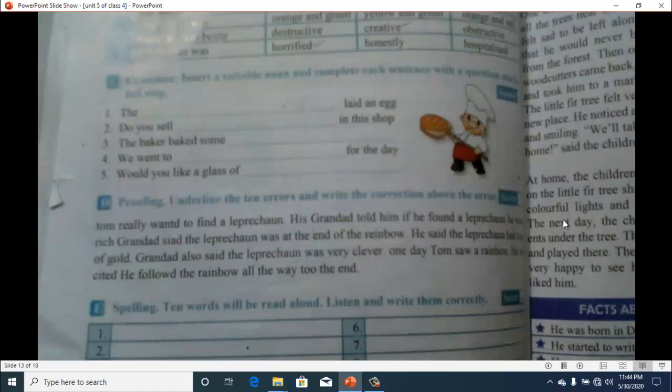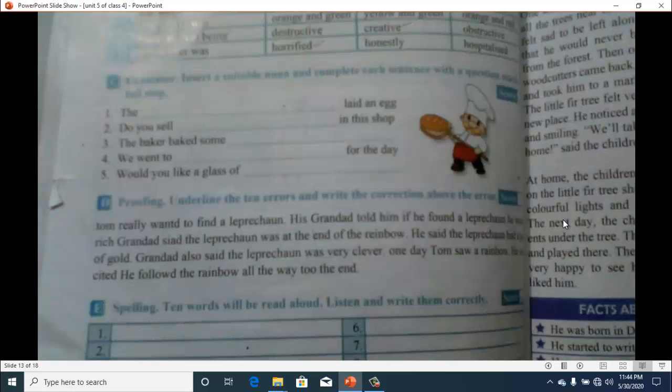Then we have comprehension. Choose the correct ending for each sentence. The child's picture was, what will be the answer? Amusing, ambitious or ambushed. So you will write amusing. Then she was drawing a dash. Portrait, porthole or portion. So you will tick that one.